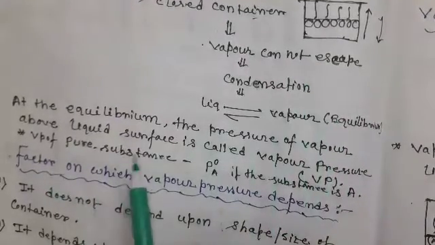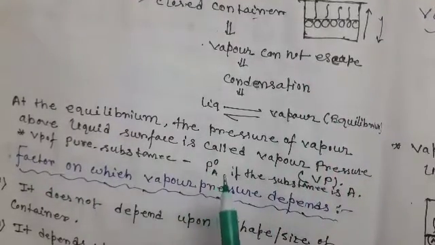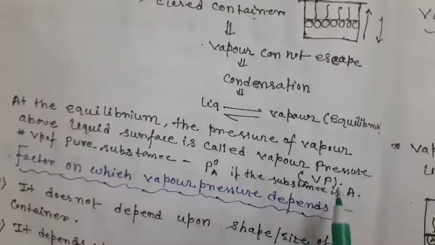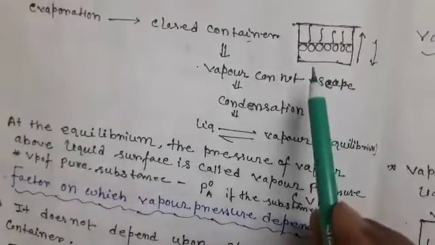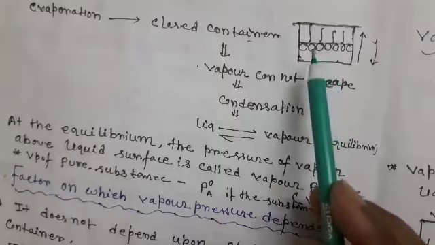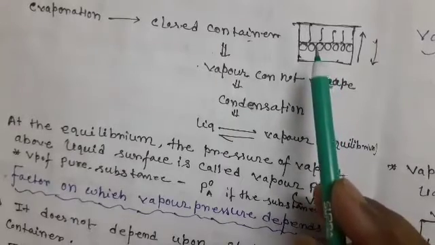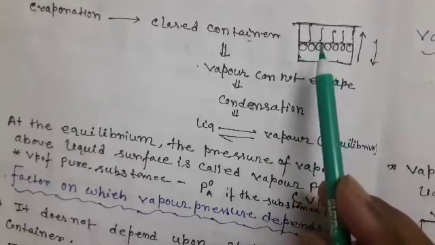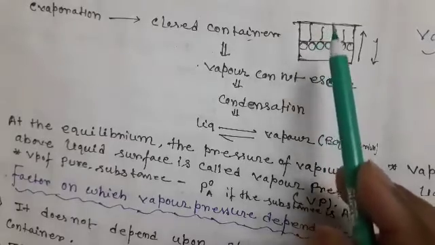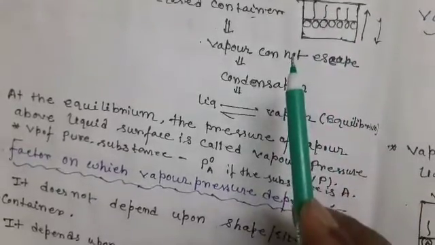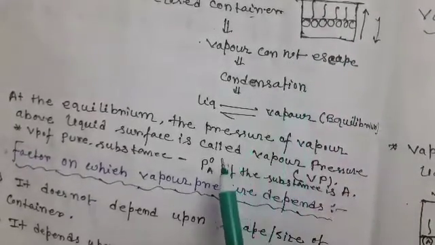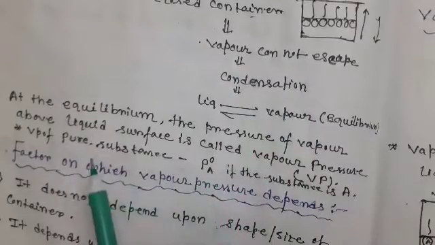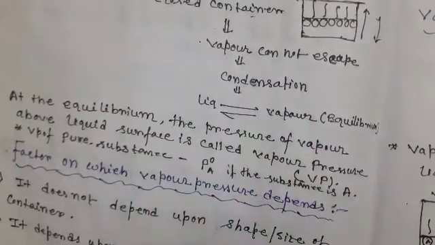The vapor pressure of a pure substance is denoted by P naught A. If this is substance A, a liquid A, when the surface A molecules convert into vapors, the vapor exerts a pressure. This pressure is denoted by P naught A, the vapor pressure of the pure substance.